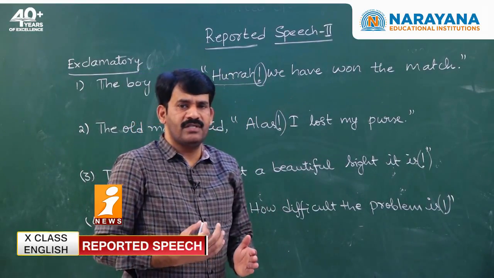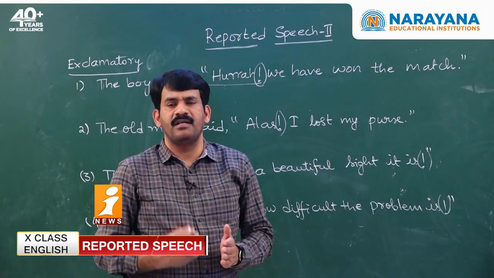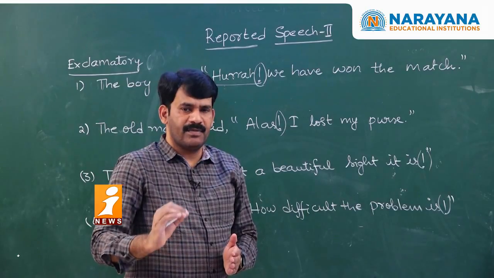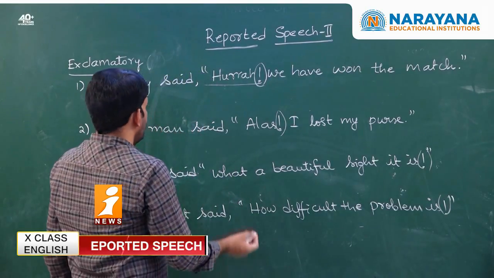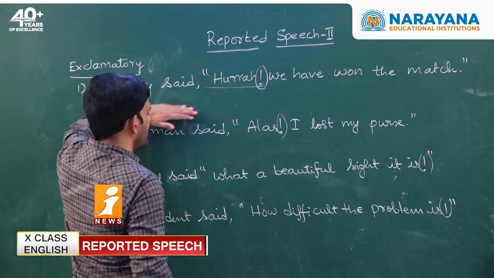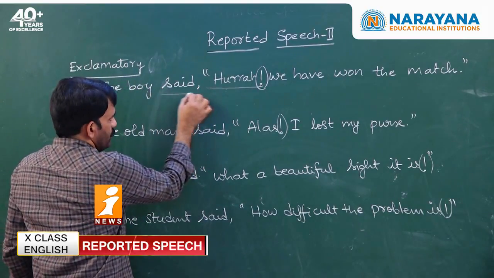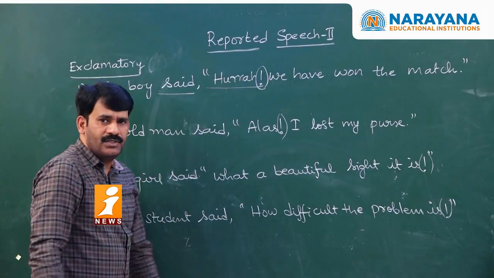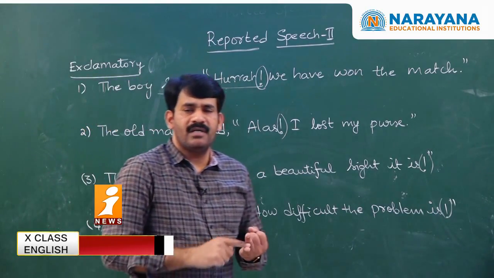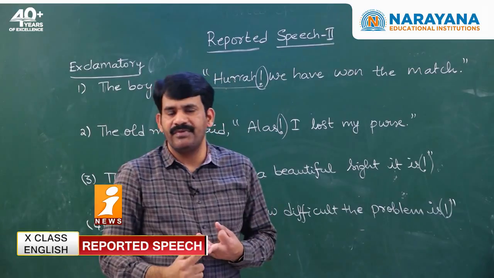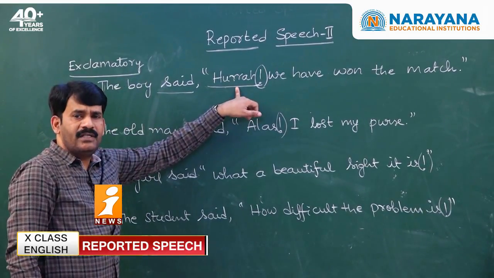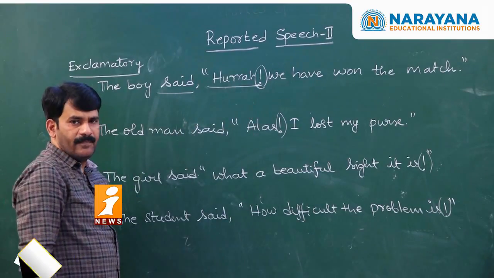So, how do we change a sentence from direct to indirect in the exclamatory modal? As was clearly explained in the previous class, once you confirm the given sentence is exclamatory, you have to rewrite it by replacing said or said to with exclaimed with wonder, exclaimed with sorrow, or exclaimed with joy. As hooray is a happy word, I generally take exclaimed with joy.